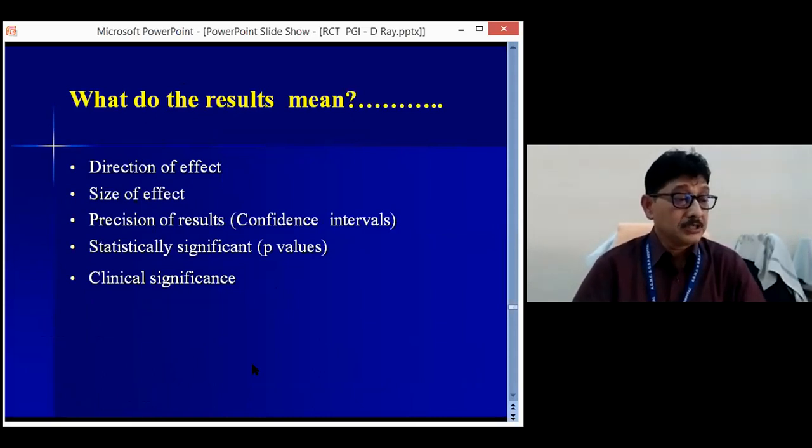Now, if all the results have been reported from an RCT, what is the direction of the effect? What is the size of the effect? Precision, whether it is statistically significant or not, and the clinical significance. Those have to be analyzed.